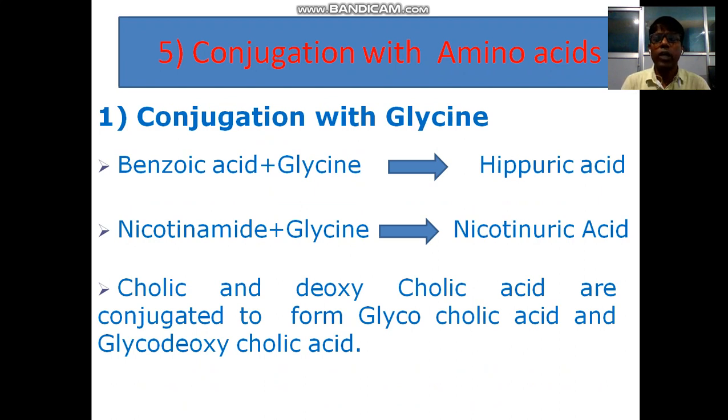Conjugation with amino acids. Conjugation with glycine: benzoic acid is conjugated with glycine to form hippuric acid. Nicotinamide is conjugated with glycine to form nicotinuric acid. Cholic and deoxycholic acids are conjugated to form glycocholic acid and glycodeoxycholic acid.